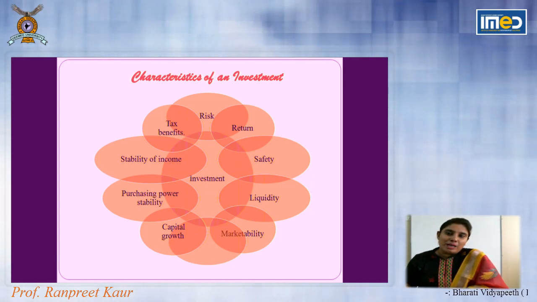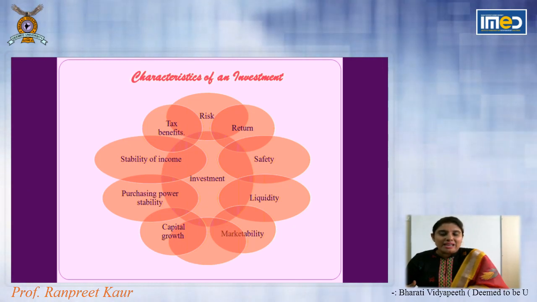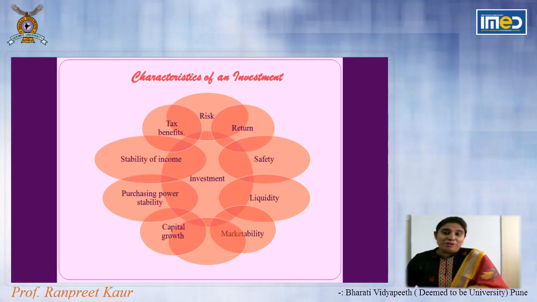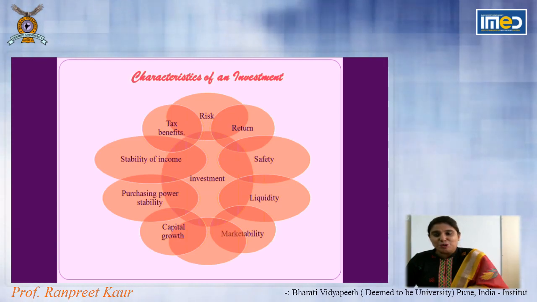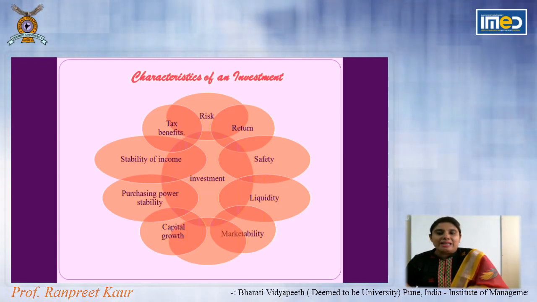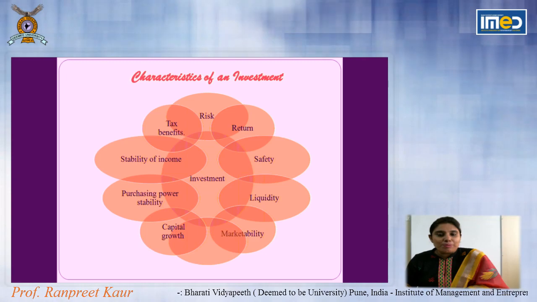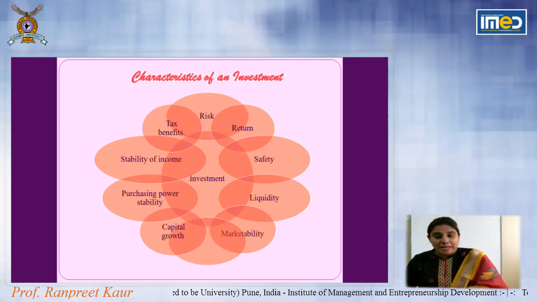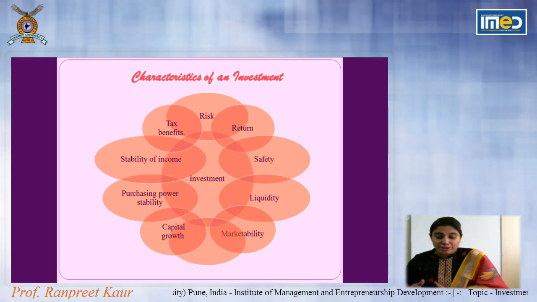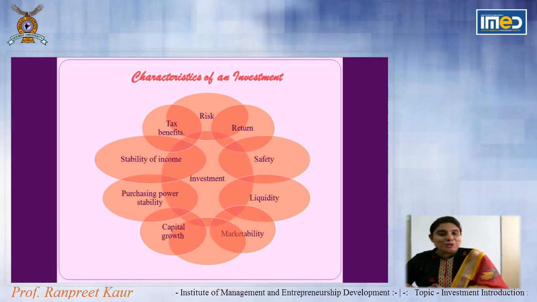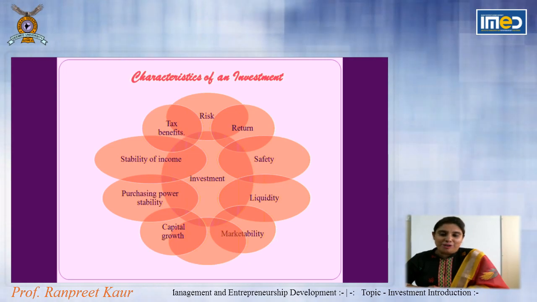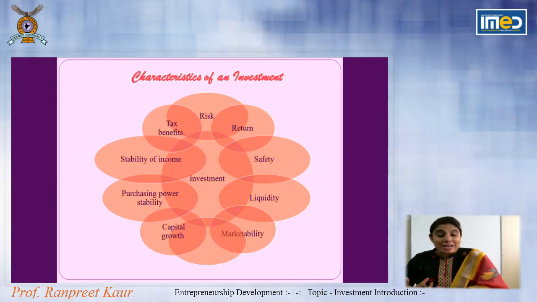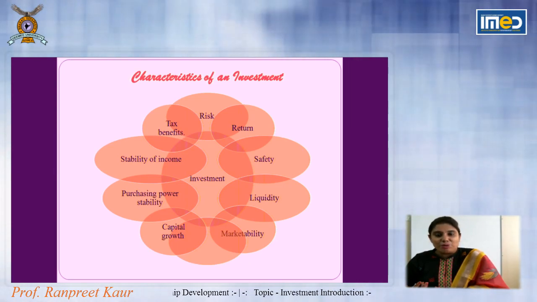If I take a property or home loan, I can avail tax exemption. If I invest in an insurance scheme, I can avail tax exemption. So sometimes if your income crosses the exemption limit, you go for investment so that you get a return and the tax benefit also. So it can also be a characteristic of investment which we look at.